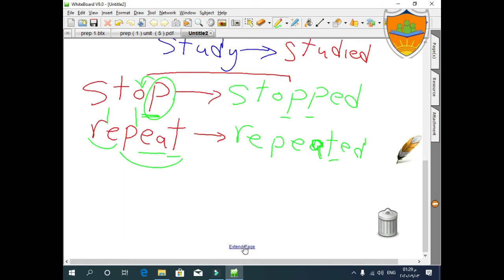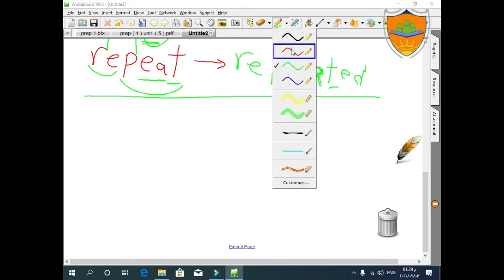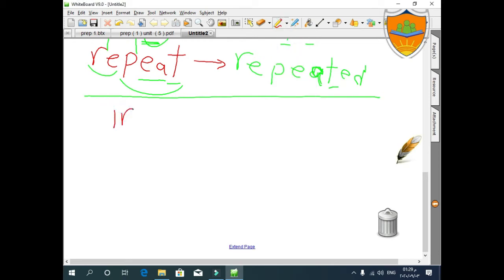This was for the regular verbs. What about the irregular verbs? Of course, we have regular verbs and we have irregular verbs.